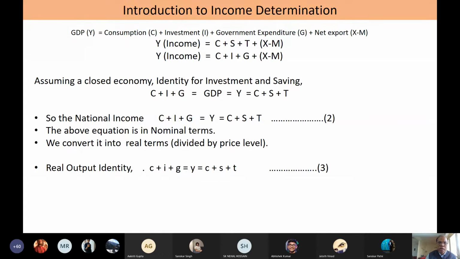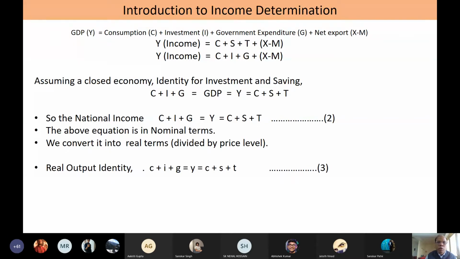This is always true. As I proceed, I'll explain why I'm saying that it is an identity, it is not necessarily an equilibrium. That means when I say your injections become equal to leakages, why can't that be the income which is at equilibrium? Why can't that be equilibrium income? I'll explain that as I proceed with the topic.